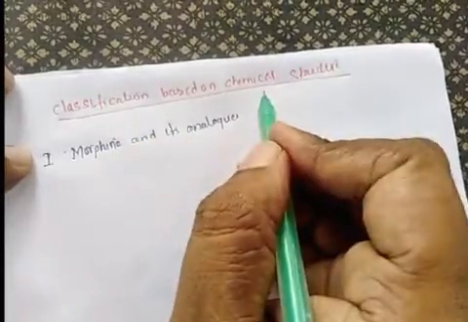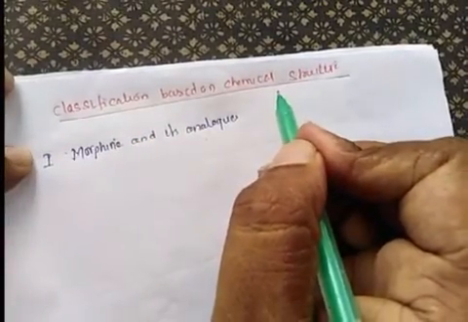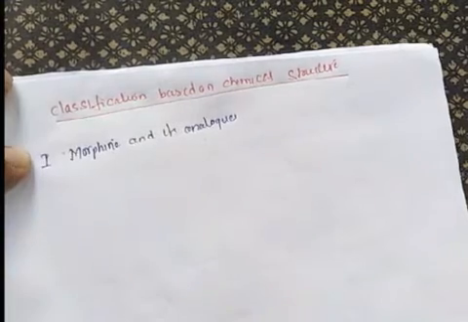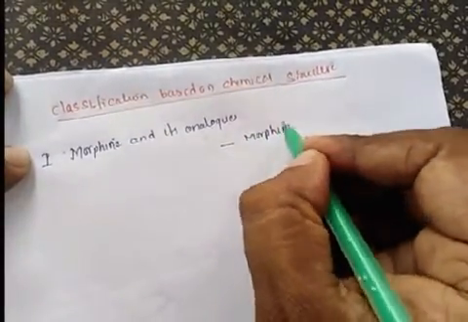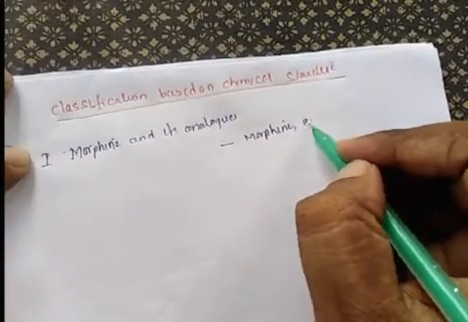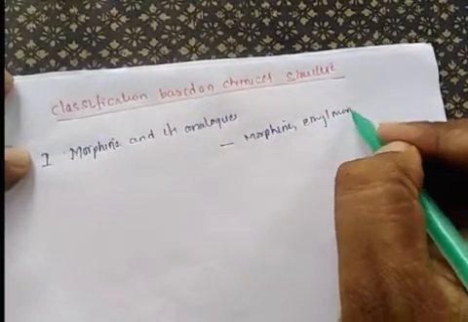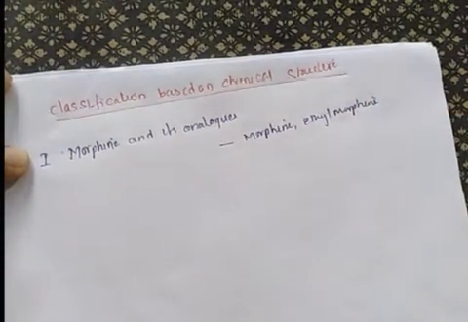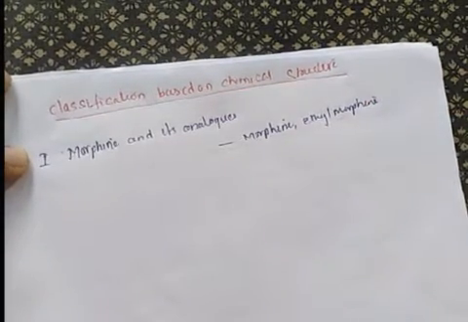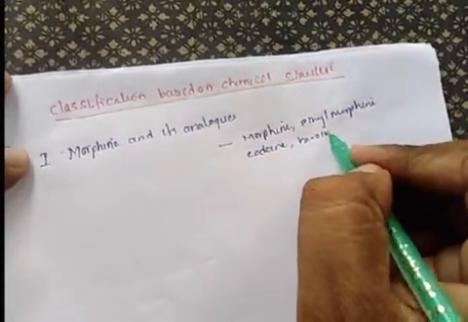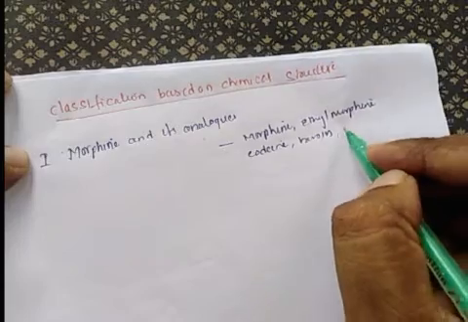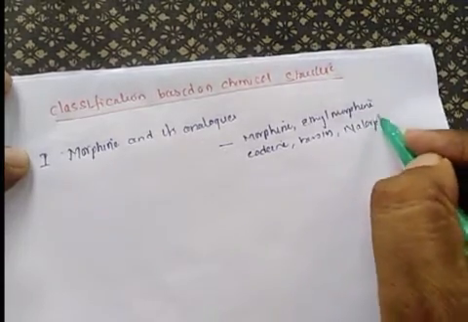The examples of drugs are morphine, ethylmorphine, codeine, heroin, and nalorphine.